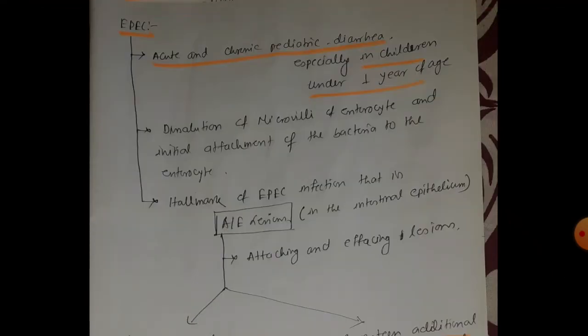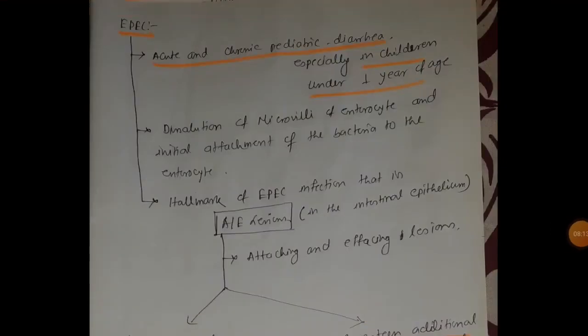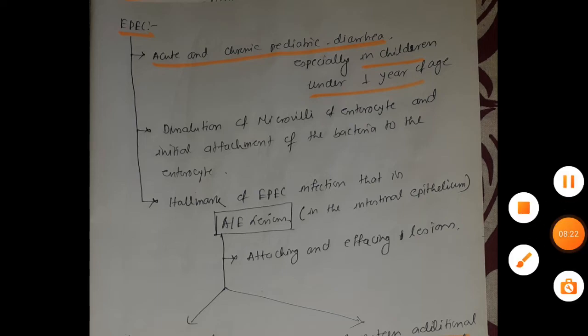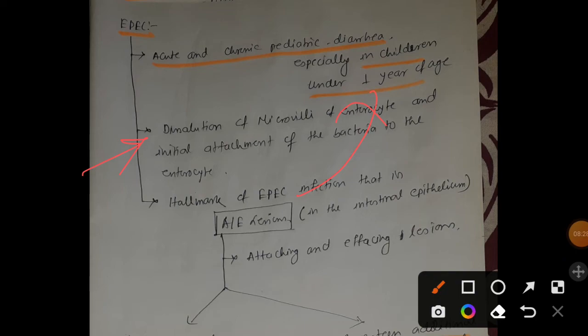So that is what we have discussed today. EPEC is the pathogenic E. coli strain that causes pediatric diarrhea, that may be acute or chronic, and especially occurs in children under 1 year of age. The second point is that it causes this by facilitating dissolution of the microvilli, which we have discussed, and it also facilitates initial attachment of the bacteria to the enterocyte.